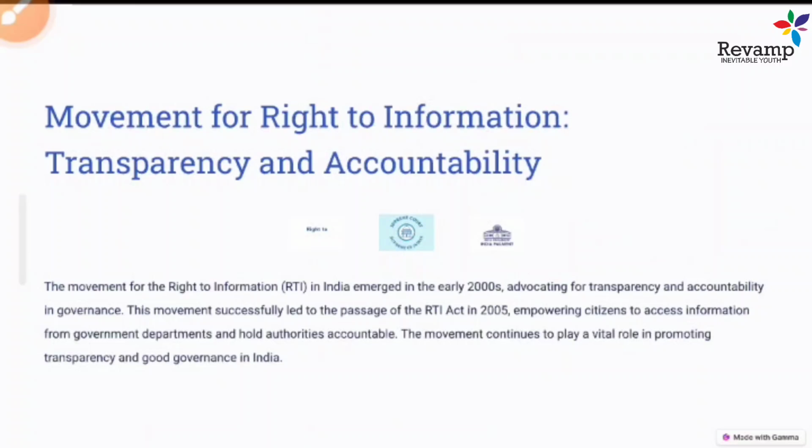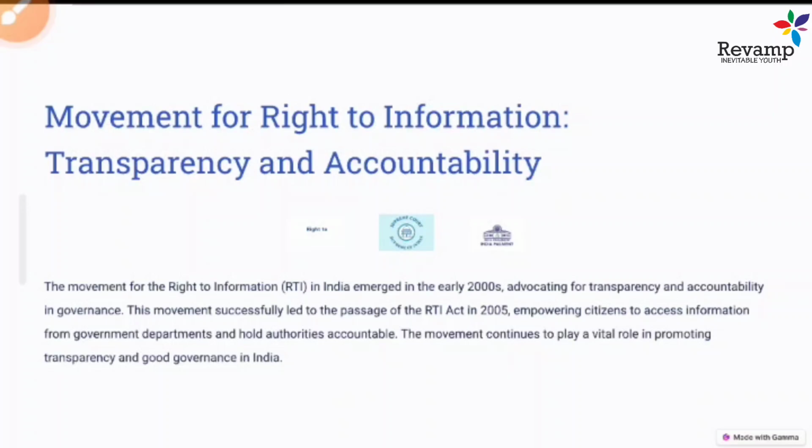Right to information. A very important issue. What does it mean? I have an authority and a right to know where money was spent by the government, and what the allocation is for this month.